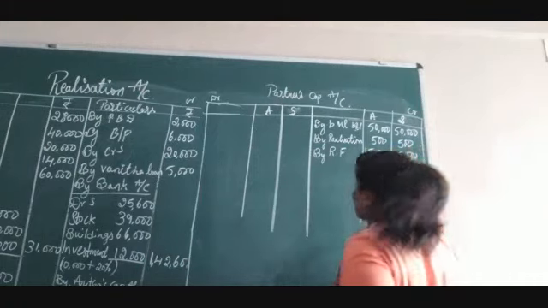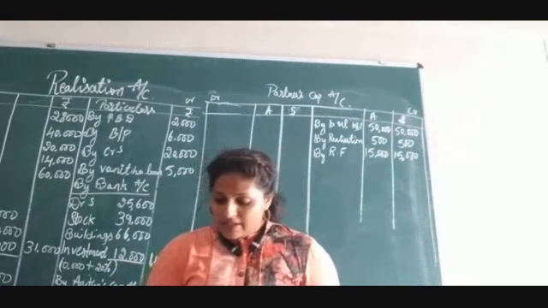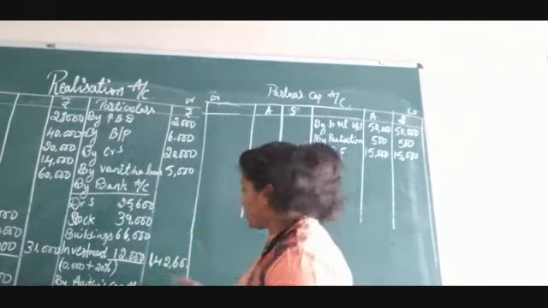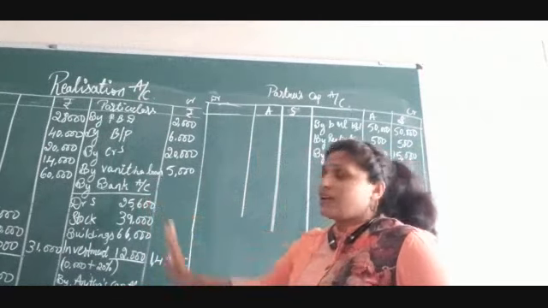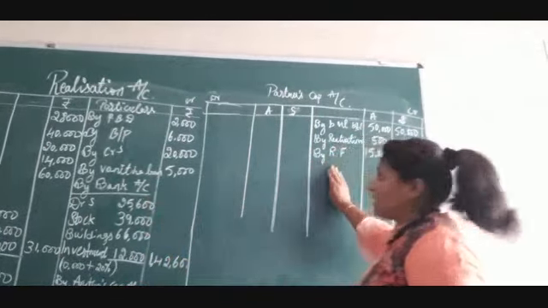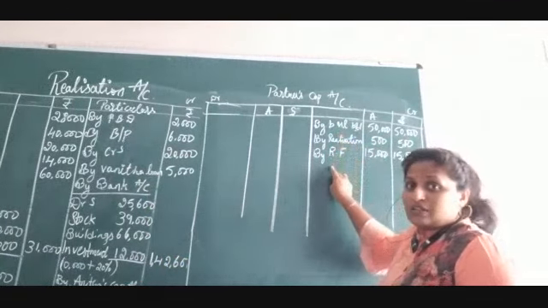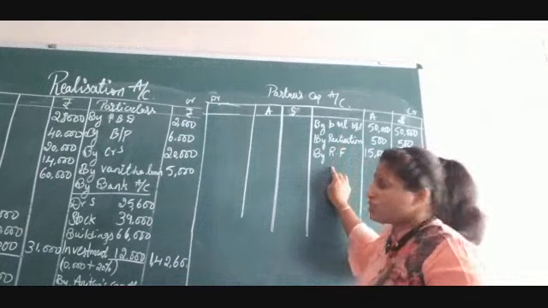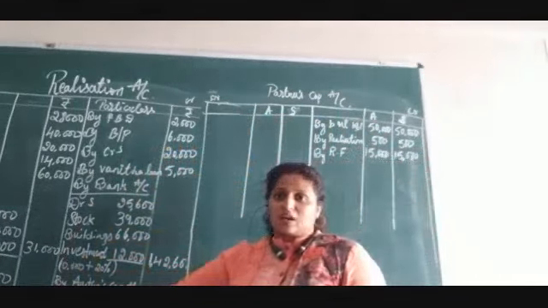And the next thing we have is realization profit. We have to check from the realization account whether any assets or liabilities were taken over. This information we will get from the balance sheet. Balance brought down and reserve fund will be given in the balance sheet. Realization profit we have taken from the realization account itself.